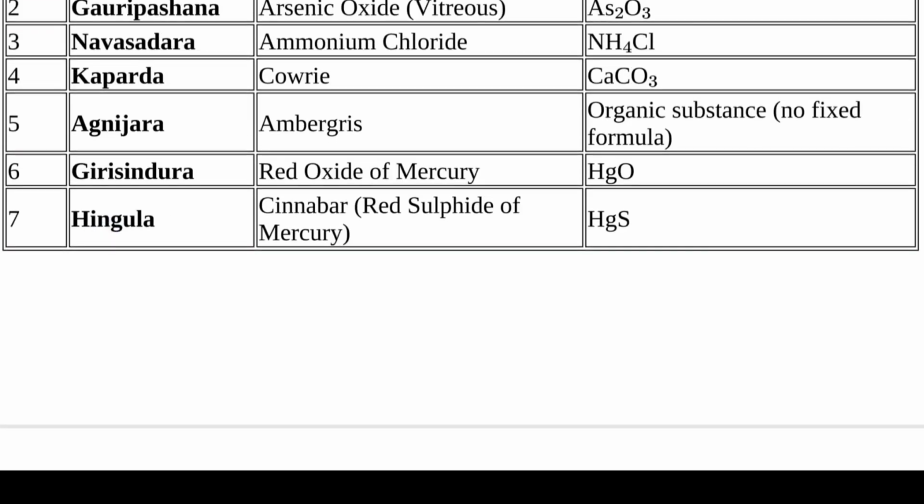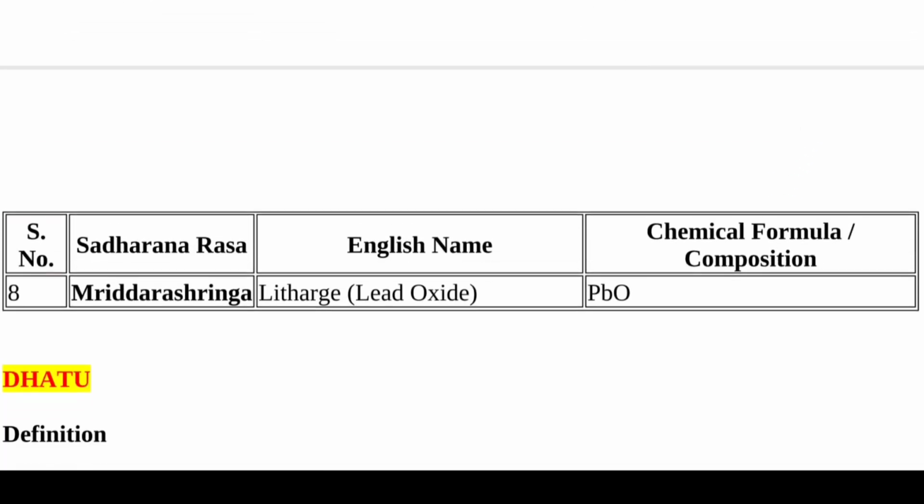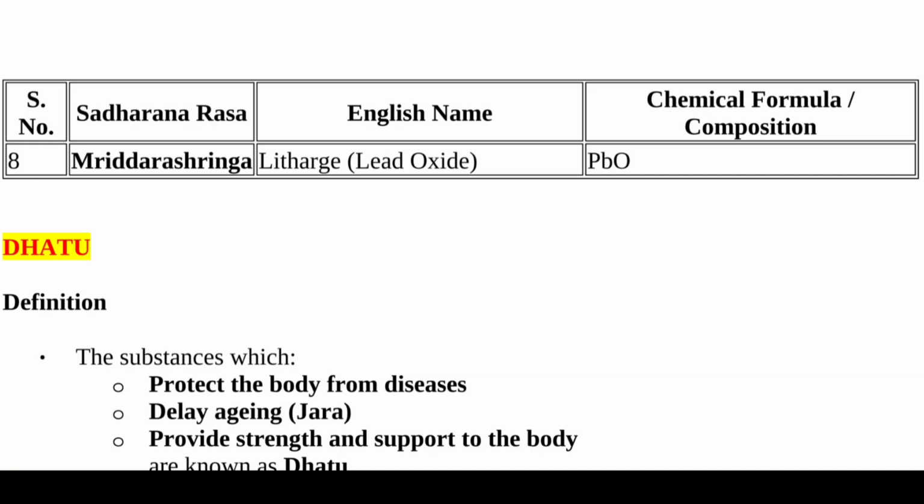Sixth is Giri Sindur, that is red oxide of mercury, HgO. Hingu is cinnabar, that is HgS. Eighth is Mriddar Shinga, that is litharge, PbO.